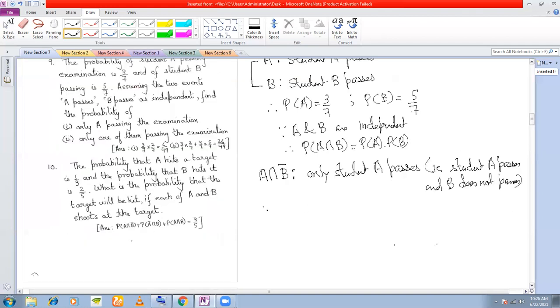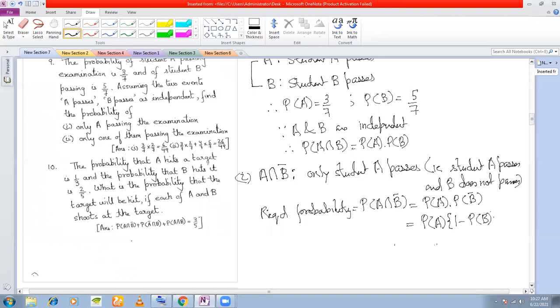So therefore, this is for question number 1. What is the required probability? P(A intersection B bar) is equal to P(A) into P(B bar), because A and B bar are also independent, which is equal to P(A) into 1 minus P(B). And we know the values of P(A) and P(B), so just put them in. P(A) is 3/7 and P(B) is 5/7. You calculate this to be 6/49. Fine.